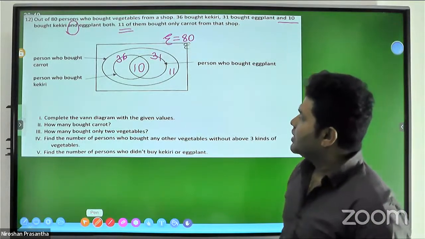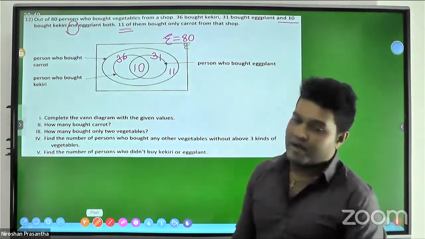Right, now complete the Venn diagram with the given values.